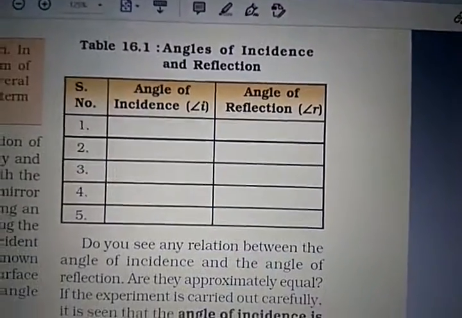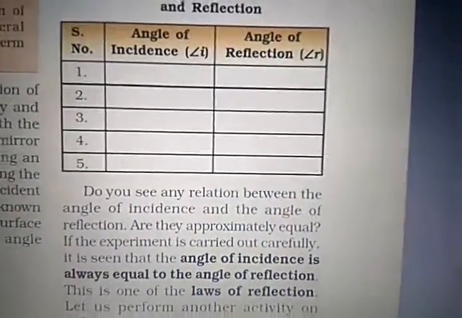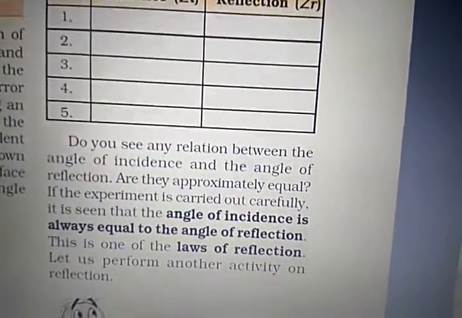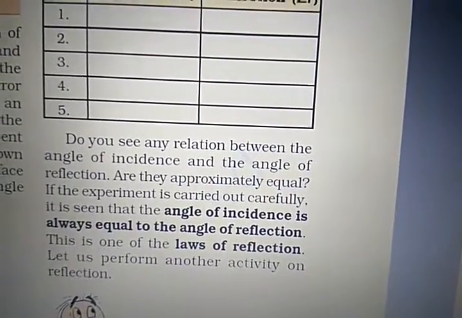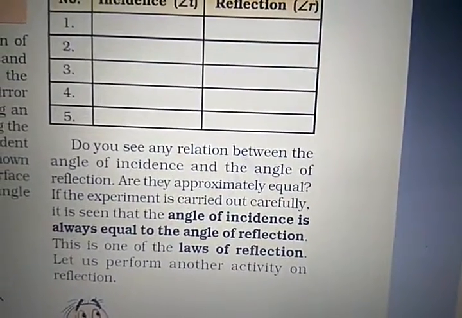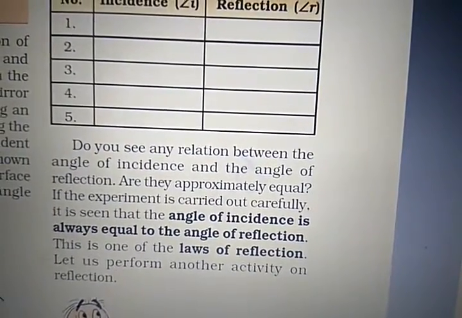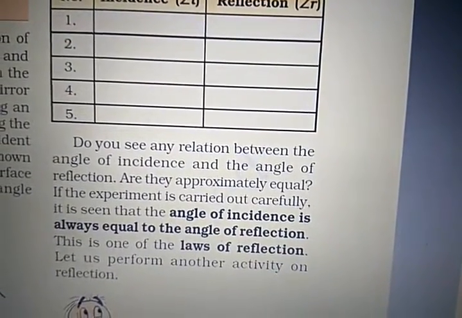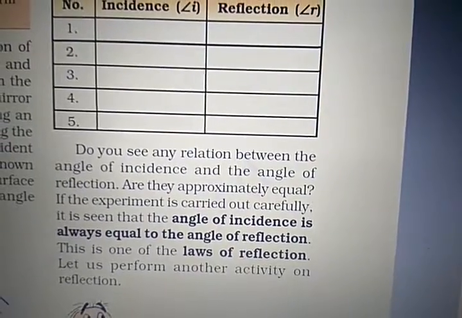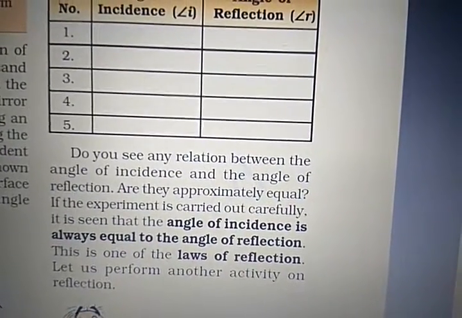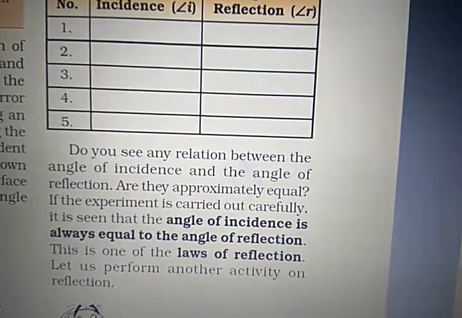The angle of incidence is always equal to the angle of reflection. Do you see any relation between the angle of incidence and the angle of reflection? Are they approximately equal? If the experiment is carried out carefully, it is seen that the angle of incidence is always equal to the angle of reflection. And this is one of the laws of reflection.